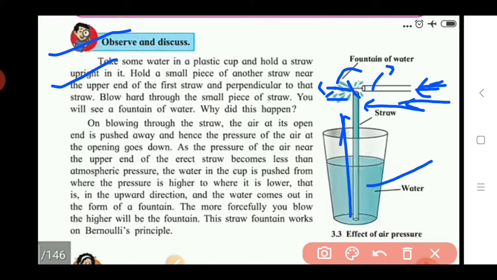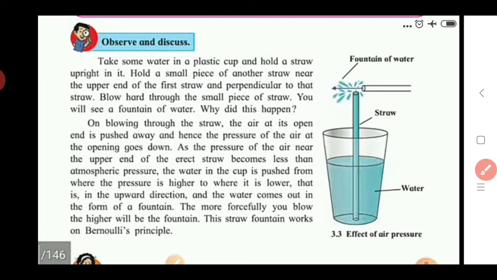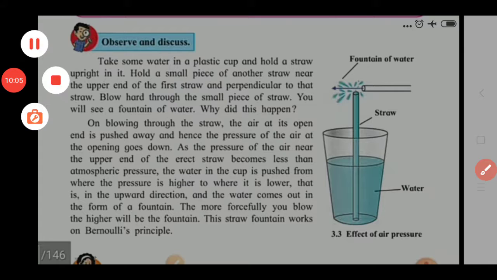So why did this happen? Here, observe this and discuss why this fountain is formed during this activity.